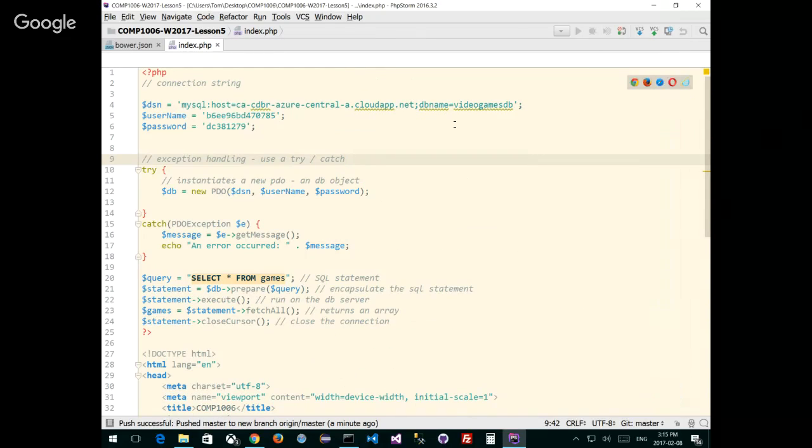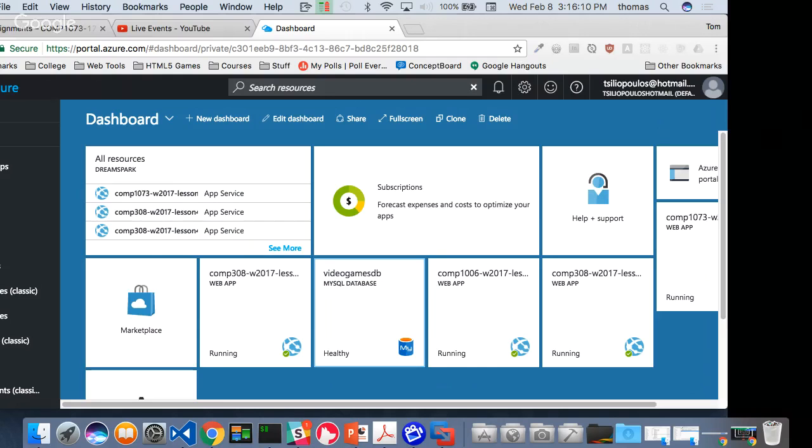This connection string is the connection string from my new repository, or my new connection, or my new MySQL server up on Azure. I'm going to use this one, but we're going to make a new one, okay, so that I can show you how that whole process works. Let's go back to Azure for a second.